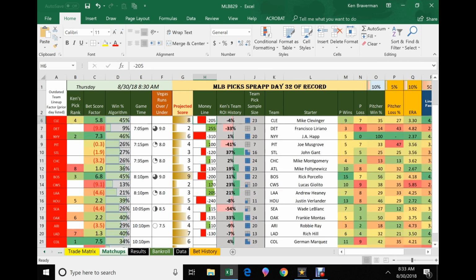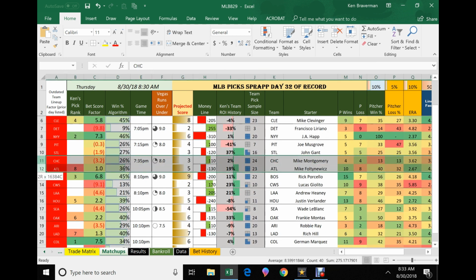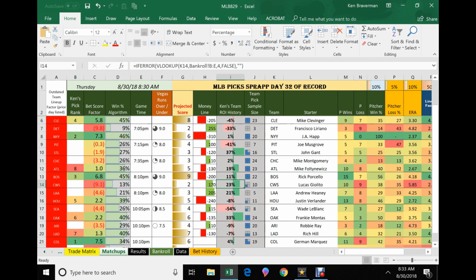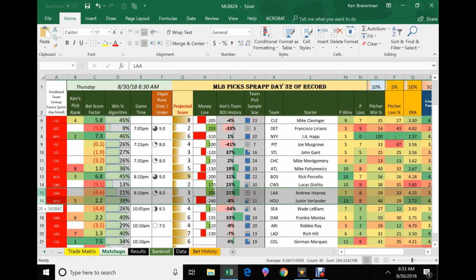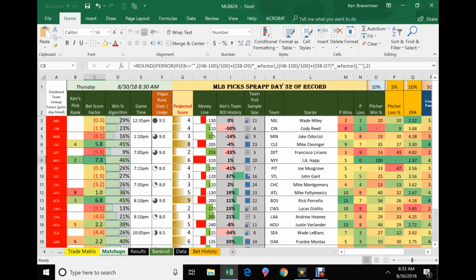All right, Cincinnati. Let's see. So that's a tough game here. Lots of tough action. Boston against a White Sox team that's coming off beating the Yankees at a really good line, and Boston's been kind of iffy on this run. Every game is trouble today. Watch out. You can see these bet scores are above 3. So according to our logic, we're supposed to bet all 3 of these at -205, -310, and -200.